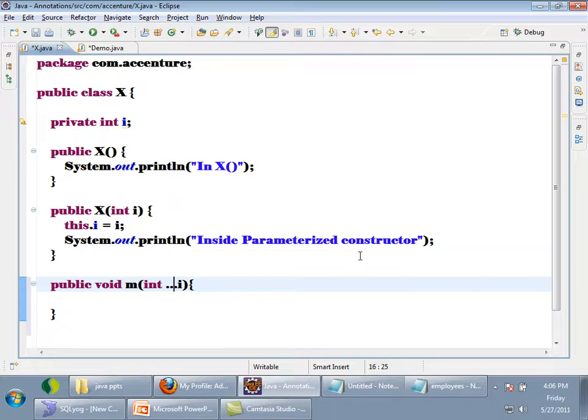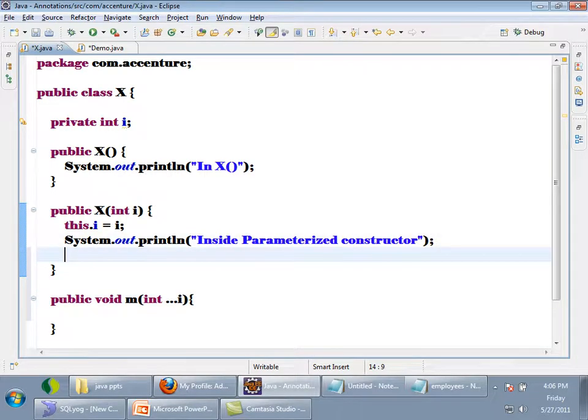See here, I will try to call m from the constructor, from wherever I can call. I am trying to call by using 1, comma 2. Okay, it is accepting 2, no error, right? Comma 3, 4, 5. 3 parameters.